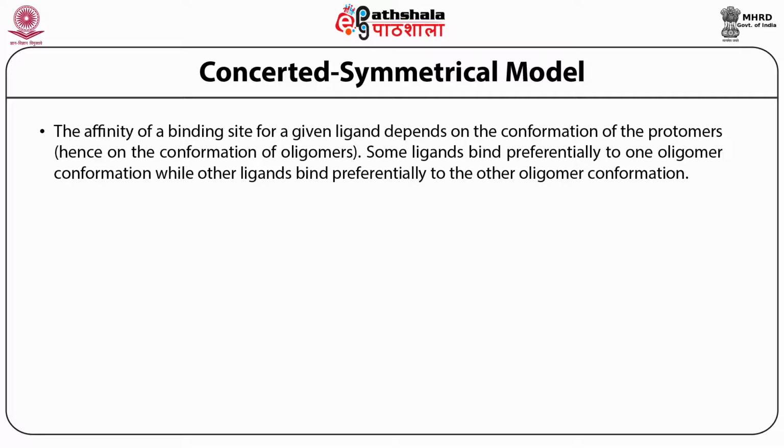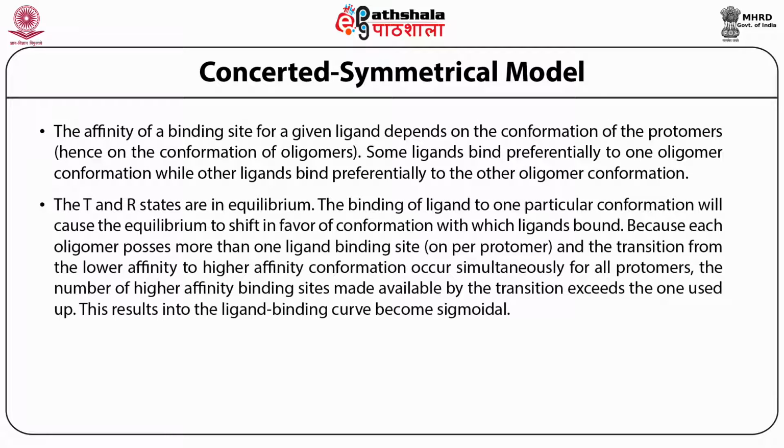The next assumption of this model is that T and R states are in equilibrium, and binding of a ligand to one particular conformation causes the equilibrium to shift in favor of the conformation to which the ligand is bound. That means if your ligand binds to the R state, it converts the T state into the R state.